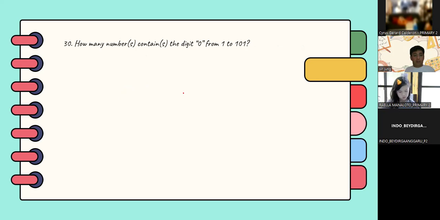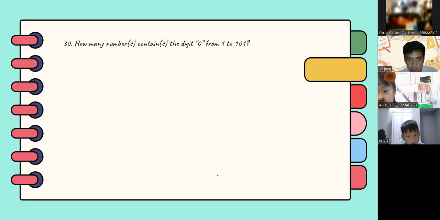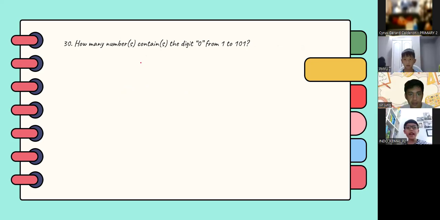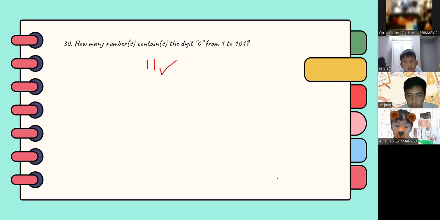How many numbers contain the digit 0 from 1 to 100? Can everyone try to copy and paste now? Very simple. Just click Control, outline it with your pen, and then click the icon that comes out when you go above it. It'll turn blue, and then click Control C and then Control V, and they'll copy and paste.